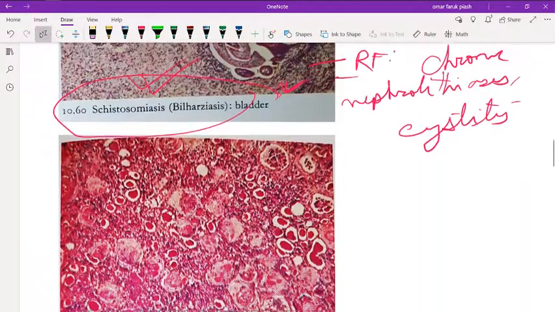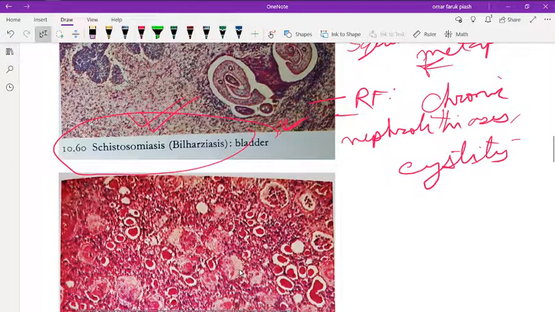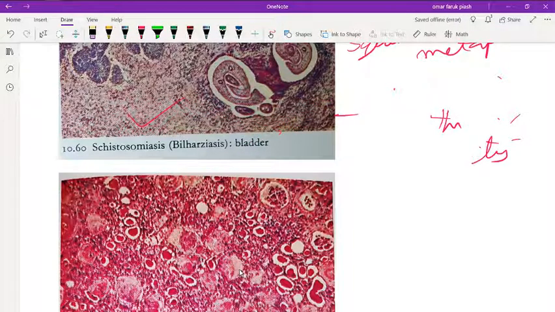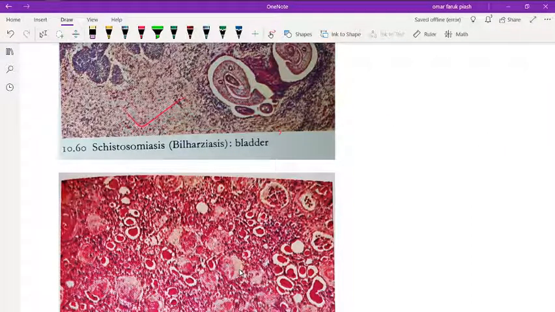Sorry, I lost the picture of the transitional carcinoma, but I can discuss it. In transitional carcinoma, what happens? It occurs in the renal calyces, pelvis, ureter, and bladder.